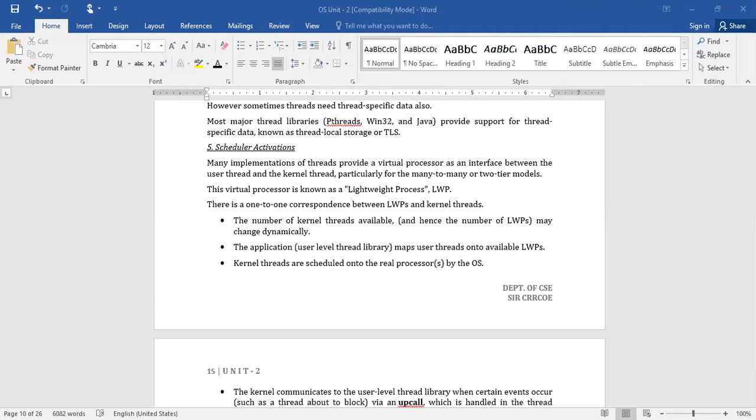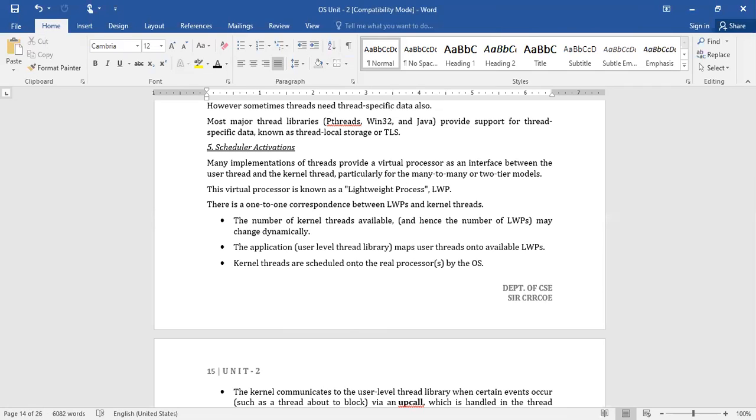Physically it is not there, but logically the user will feel like someone is acting in between the user threads as well as the kernel threads.